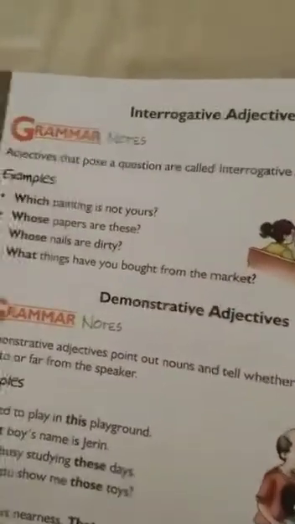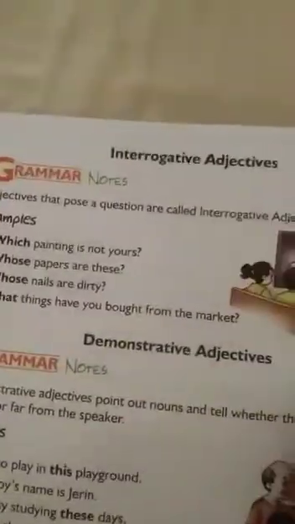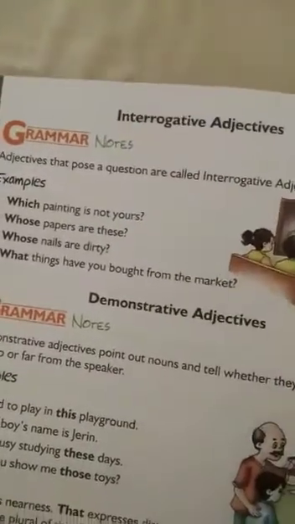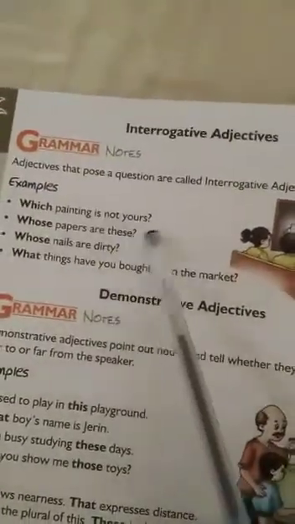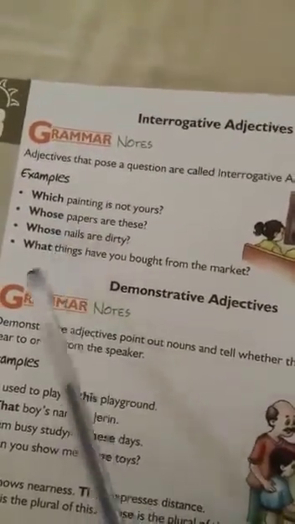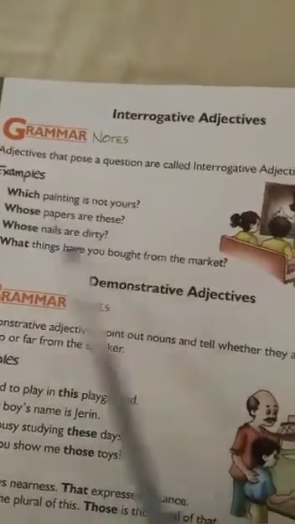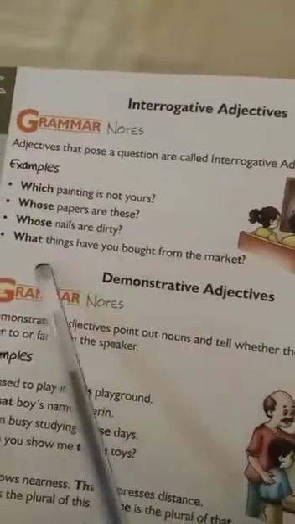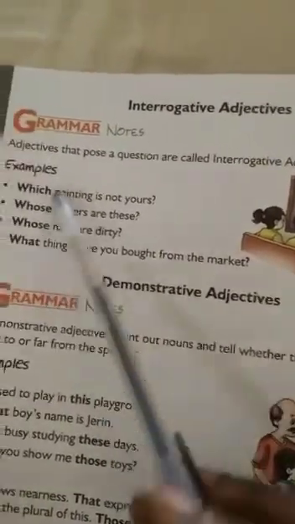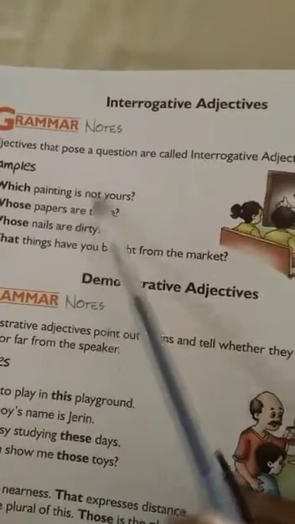Next, page number 28. Then interrogative adjectives. Students, what are interrogative adjectives? Adjectives that pose a question are called interrogative adjectives. Which painting is not yours? Which is an adjective. Whose papers are these? Whose nails are dirty? What things have you brought from the market? These WH words refer to interrogative adjectives.